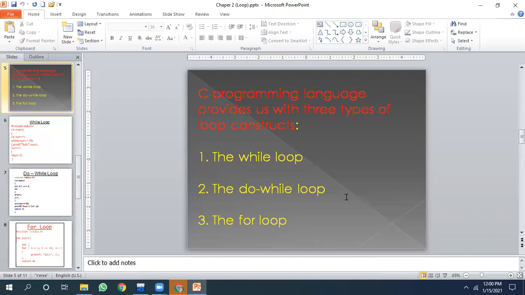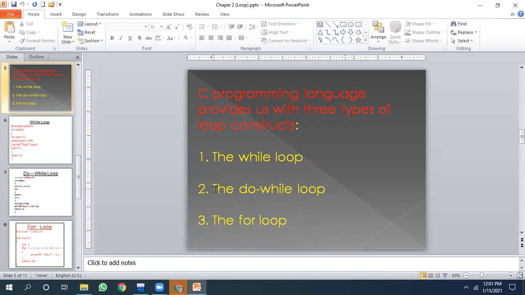Now, C programming provides us three types of loop: the while loop, do while loop, and the for loop. First two loops, while loop and do while loop, are the entry control loop. Whereas, let me rectify it. The while loop and the for loop, these are the entry control loop, while do while is the exit control loop.